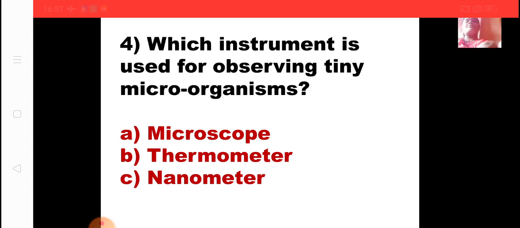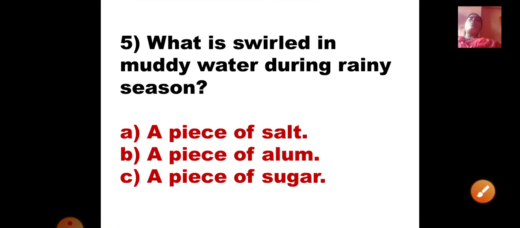Okay. Now look at the last question. What is swirled in muddy water during rainy season? Now what is that substance which is swirled, means which is mixed in muddy water during rainy season? A option is a piece of salt, B option is a piece of alum, and C option is a piece of sugar. Now what is that substance?